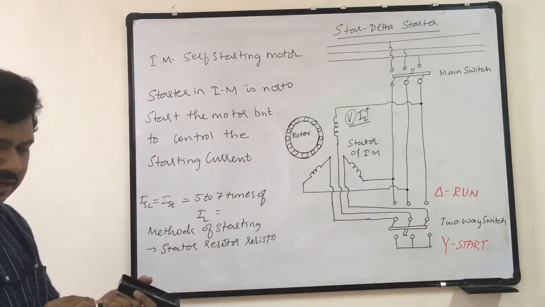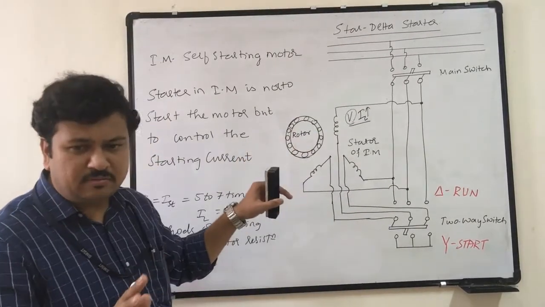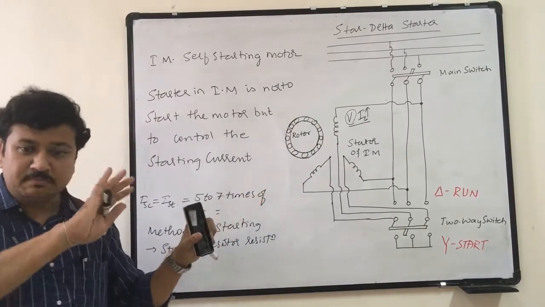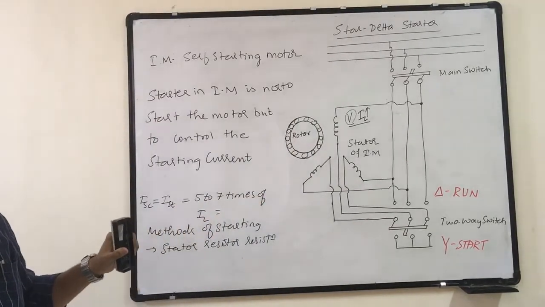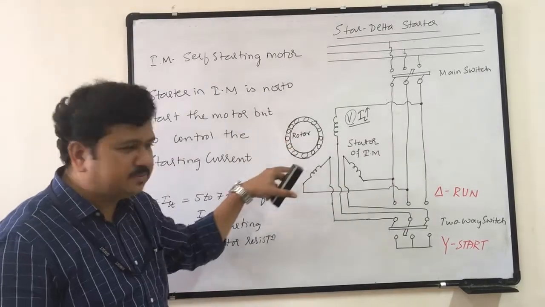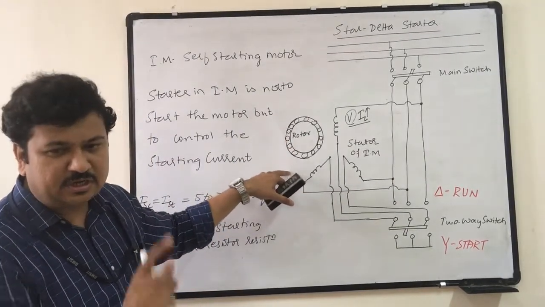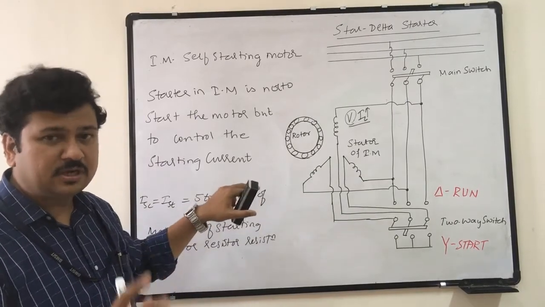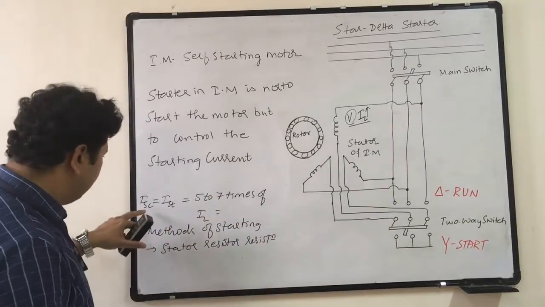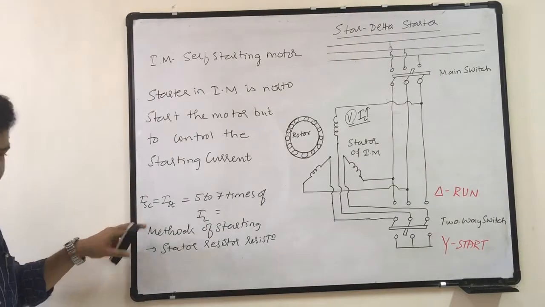Because at the start the rotor is not running, the relative motion between the RMF and rotor is maximum, Ns minus 0. Therefore induced EMF is maximum, and current is maximum. It is as good as a secondary short circuited transformer. So a large current will be drawn. So I call that the short circuit current.